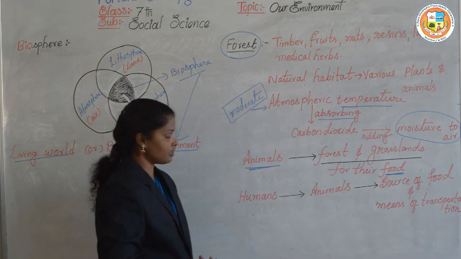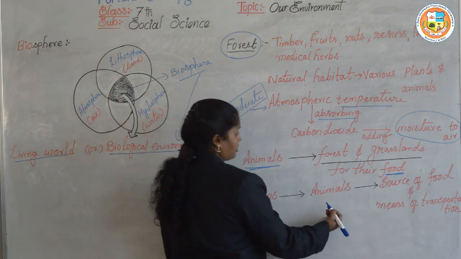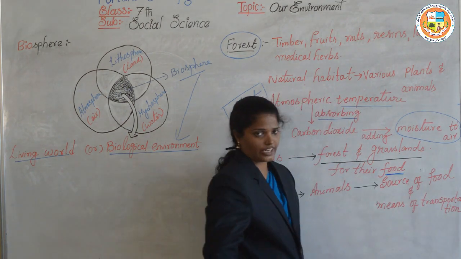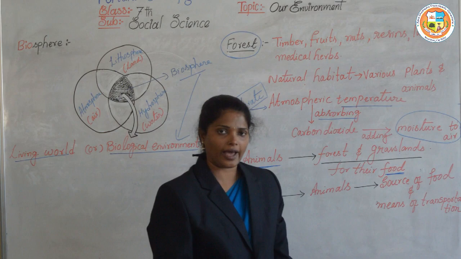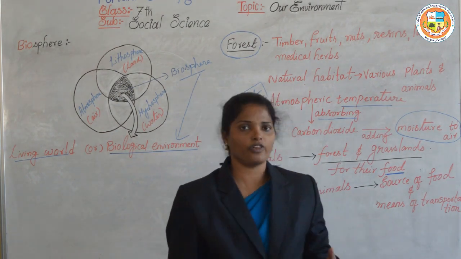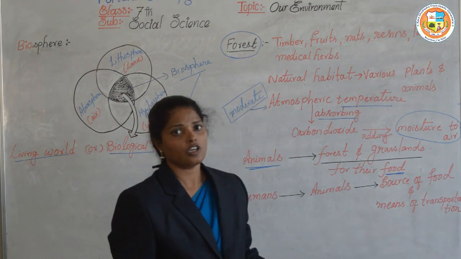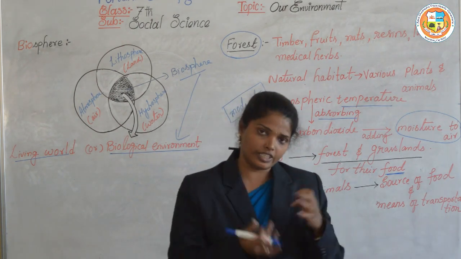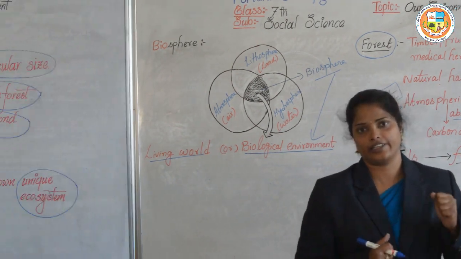We humans depend upon animals as a source of food as well as a means of transportation. We also depend on plants as a means of food and many other sources. Like this, the biosphere is interdependent and interconnected.